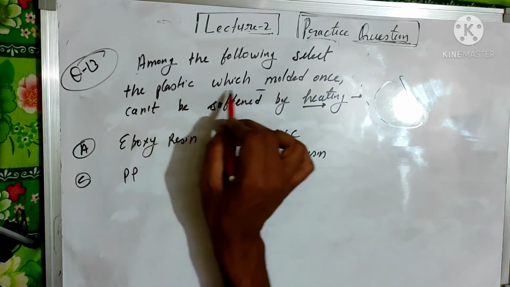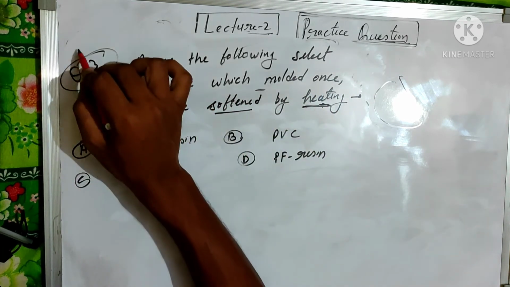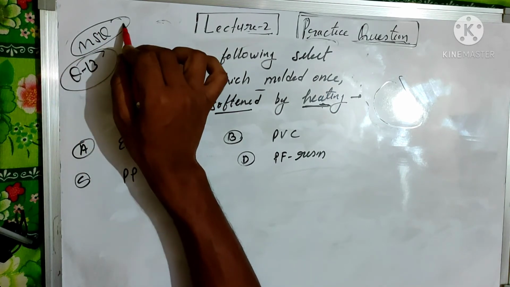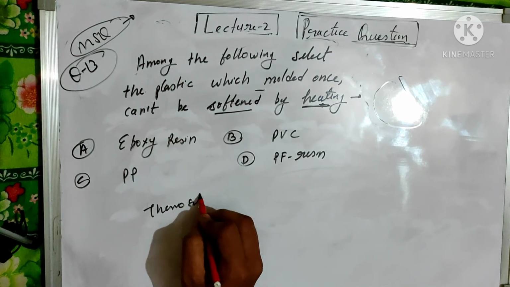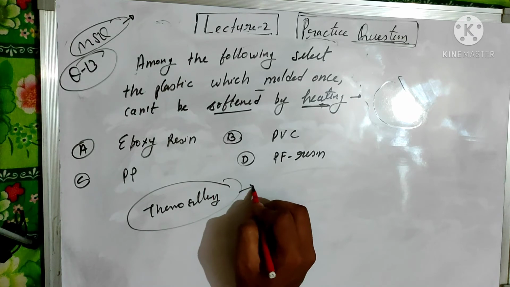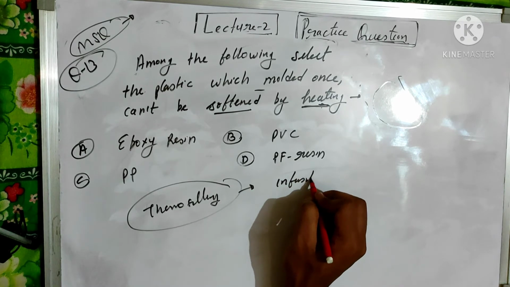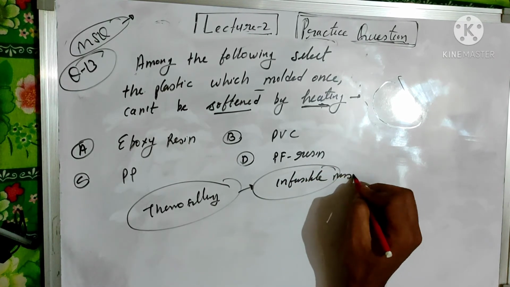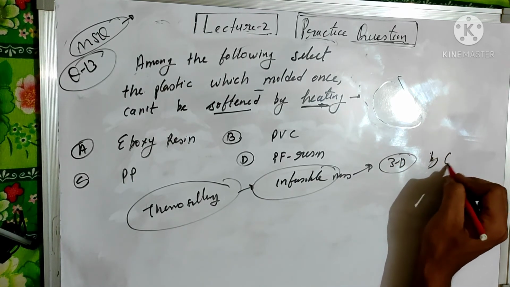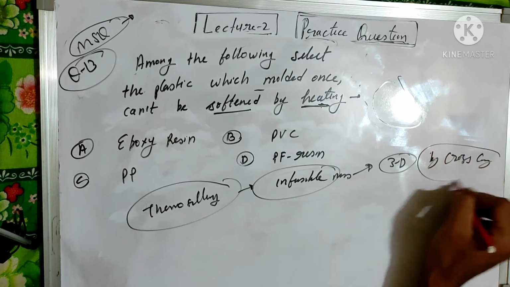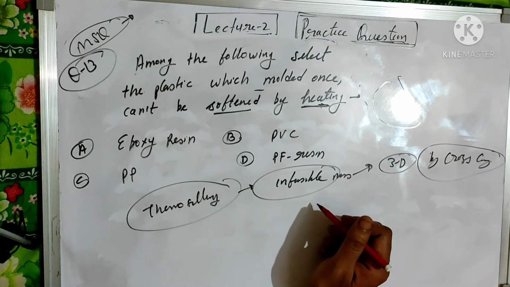Among the following, select a plastic which, once molded, cannot be softened by heating. This is an MSQ question, which means more than one option may be correct. You know that a thermosetting polymer, after heating, becomes an infusible mass due to the 3D network formed by cross-linking. So the thermosetting polymer cannot be softened by reheating.